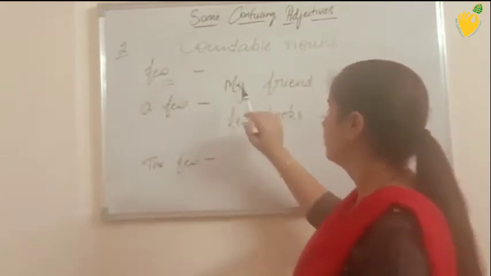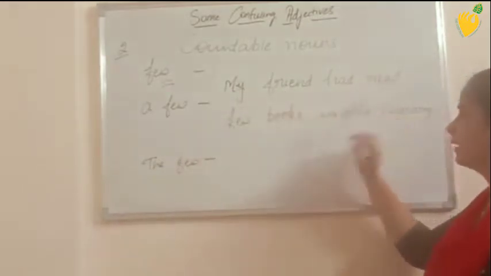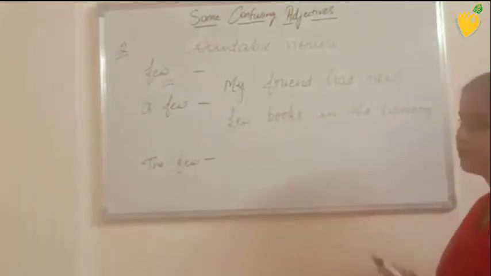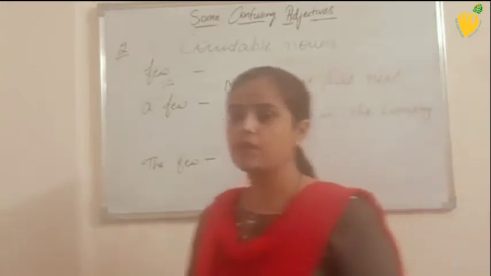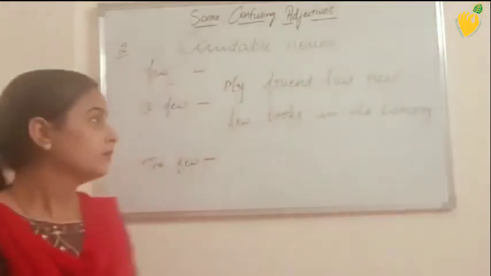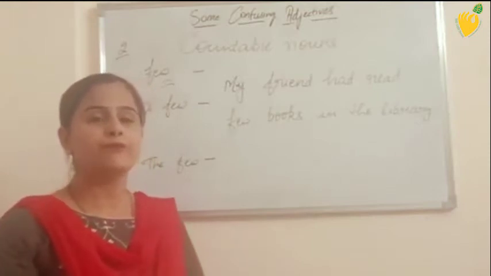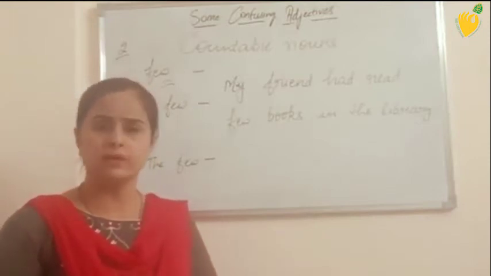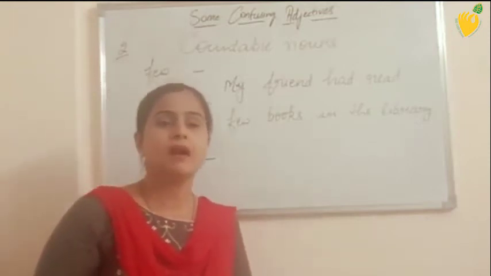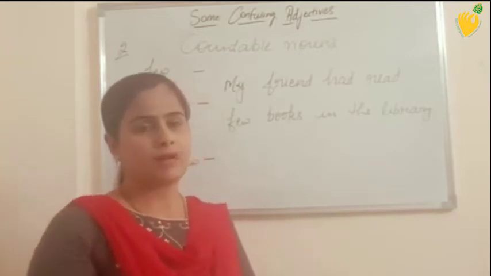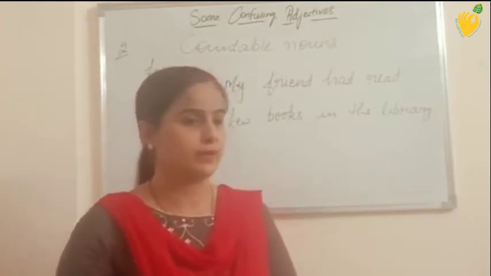My friend had read few books in the library. What is the meaning of this sentence? This sentence means that my friend had read very few, means very small in number. You can say hardly any book my friend had read in the library.